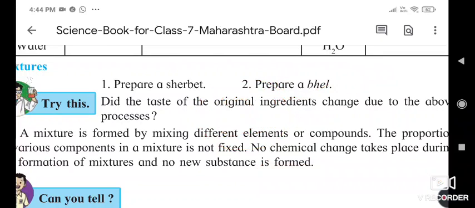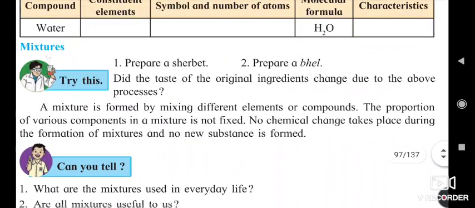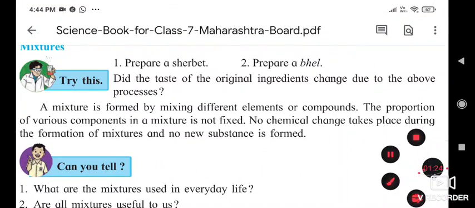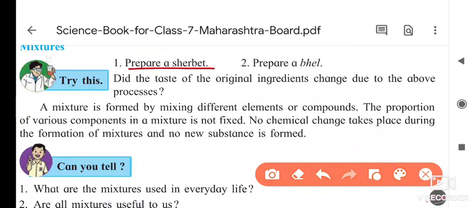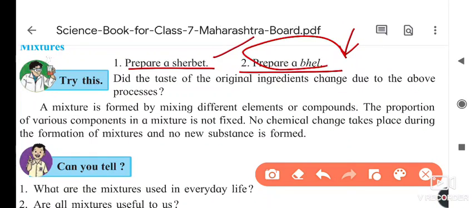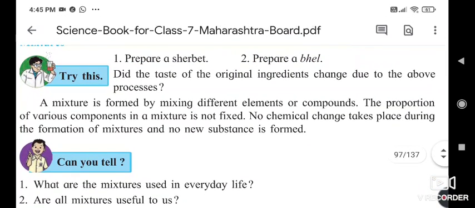So inside it, if you see sharbat, whenever we are preparing, some people like sweet sharbat, some people like it not so sweet, meaning if we add a little quantity of sugar, then also it is okay. Whenever we are preparing bhel, some people like hot or tikha bhel, some people like sweet bhel. So these are the choices. Some people like more groundnuts, some people like more sev inside it. So the quantity is not perfectly fixed here. So here it is the mixture.